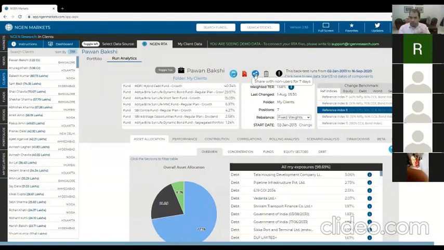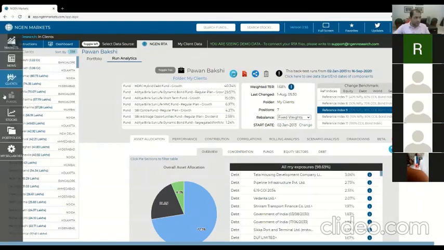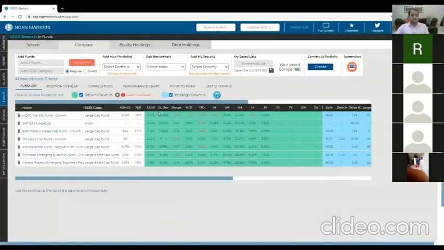Because as you know, one big problem is that even in the large cap SEBI classification, all funds seem to have their own benchmarks, which makes their alpha not comparable. So we're going to try and solve that problem in the funds compare section by letting you choose a benchmark to be applied to whatever you have in the list, so that your alpha is actually comparable. Those are some of the things that are going to be coming in the next couple of months.